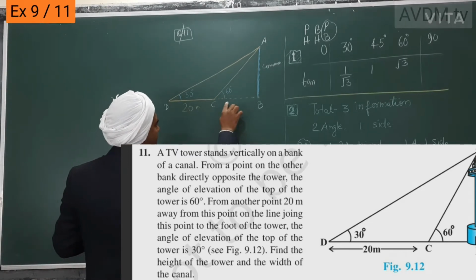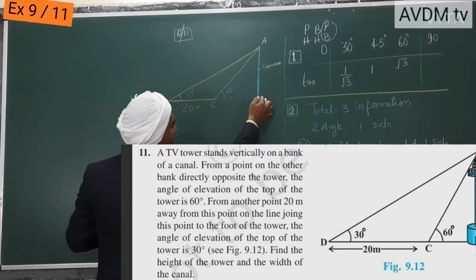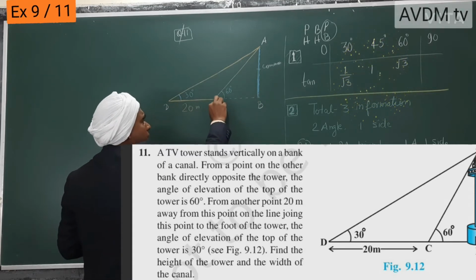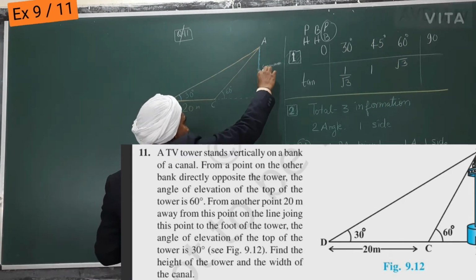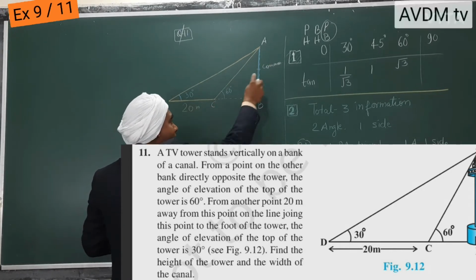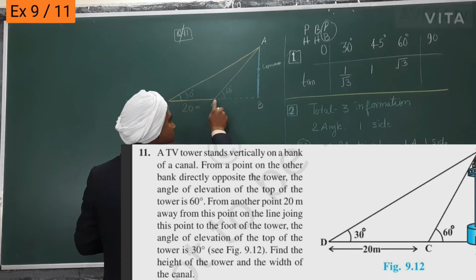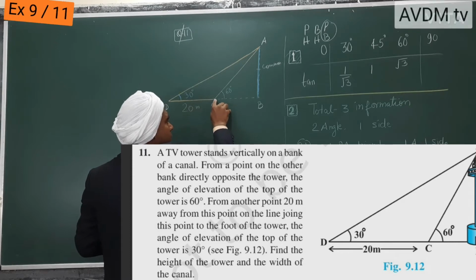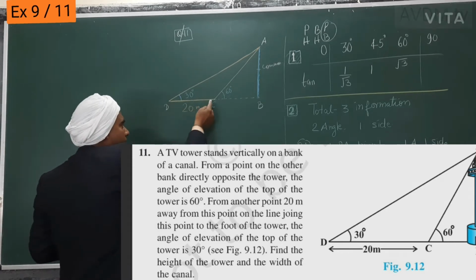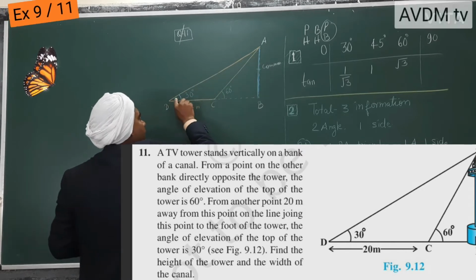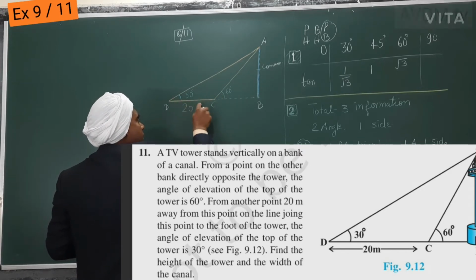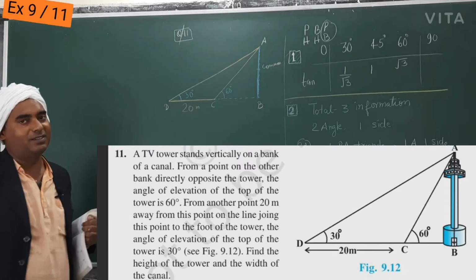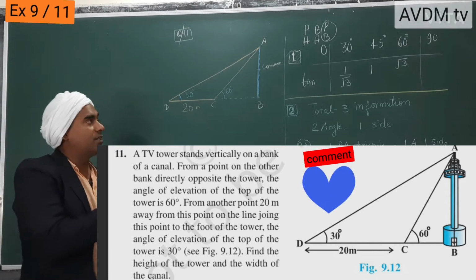Actually this is a river, and on the other side of it a tower is there. This is a very important question: we will find the height of the tower without touching it. First we measure the angle from a distance across the river, which is 60 degree. Then we move backward 20 meter and again measure the angle. With only two angles and one distance we can find the height of the tower without going towards it, without touching it. So this is an interesting question.